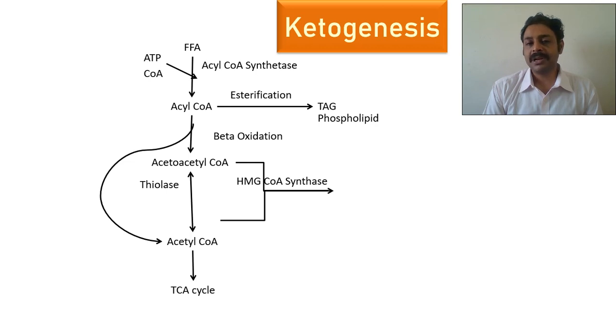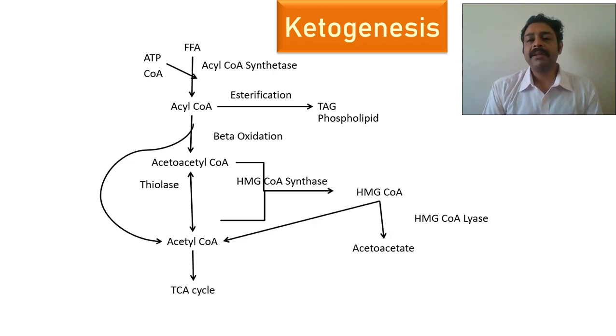This acetoacetyl CoA combines with one more molecule of acetyl CoA to become HMG CoA, hydroxymethylglutaryl CoA. So it will break down to become acetyl CoA plus acetoacetate. So acetoacetate is the first ketone body produced. See, acetoacetyl CoA is not a ketone body. Acetoacetate is the ketone body.